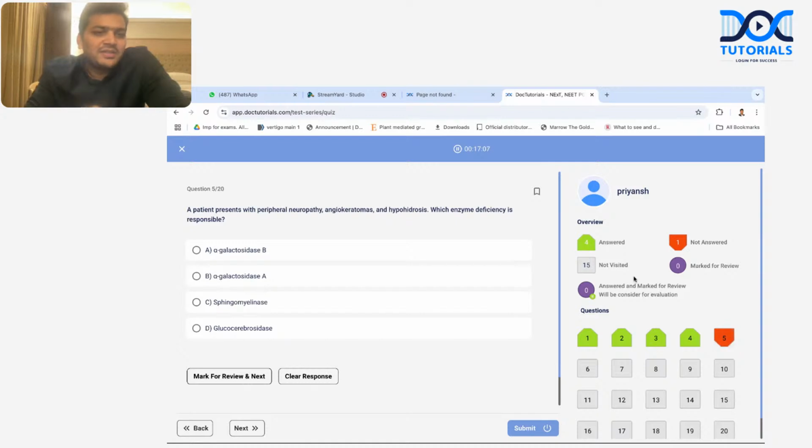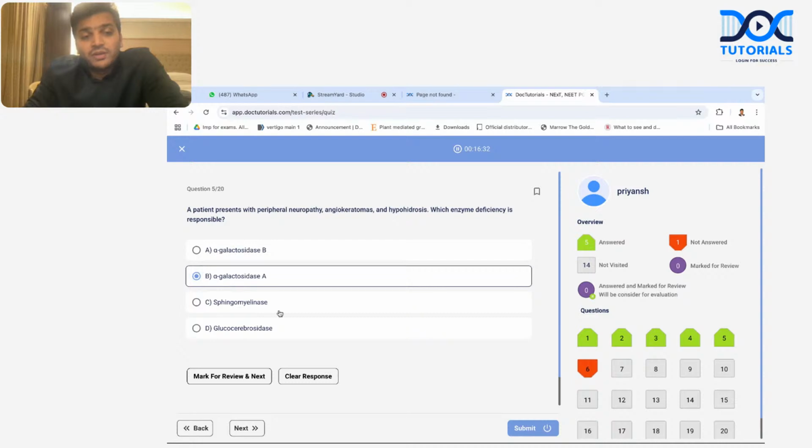The next is a patient presenting with peripheral neuropathy, angiokeratoma, and hypohidrosis. Which enzyme deficiency is responsible? Hypohidrosis means decrease in sweating, plus neuropathy and angiokeratoma. The moment I see this word angiokeratoma, it is going to be Fabry disease. And Fabry, do you remember if it is alpha or beta? We have remembered it like this: alpha, Fabry. Alpha-galactosidase deficiency. It is Fabry.